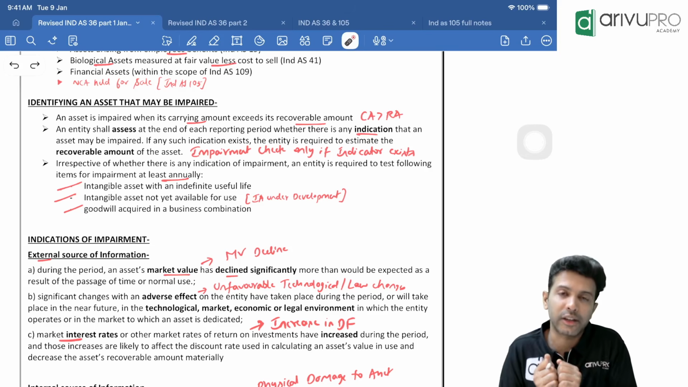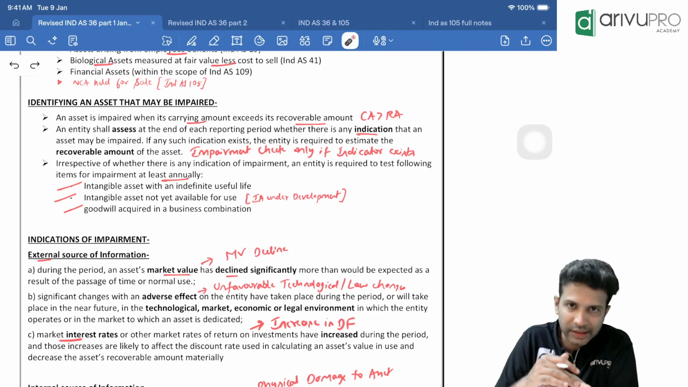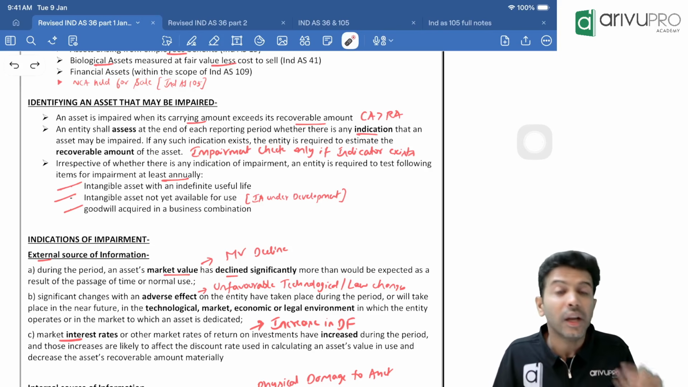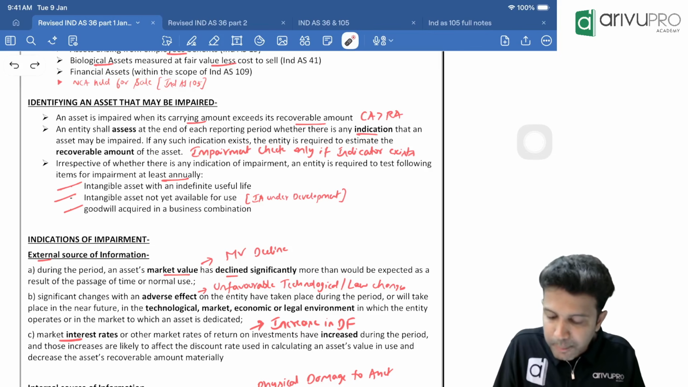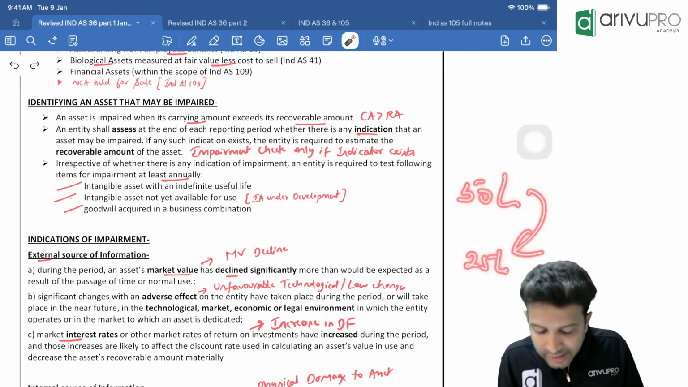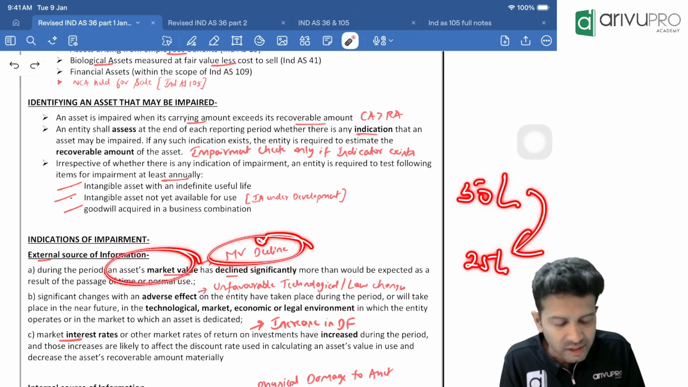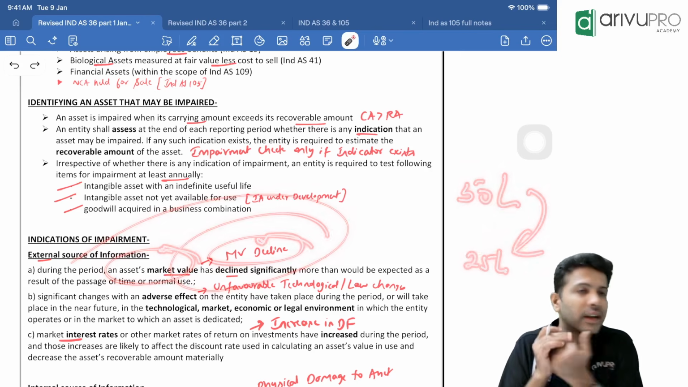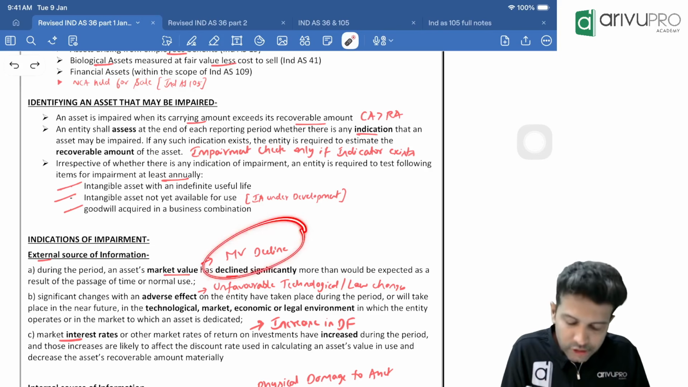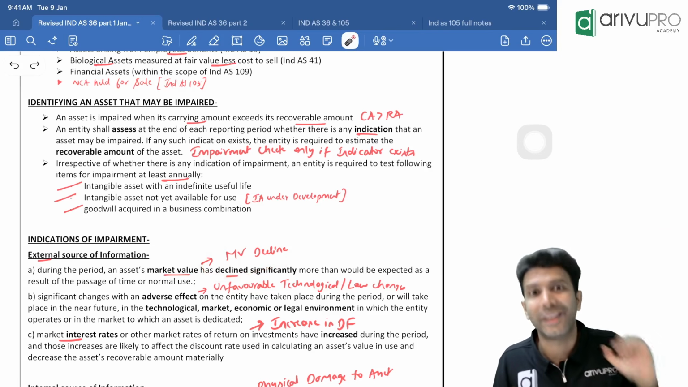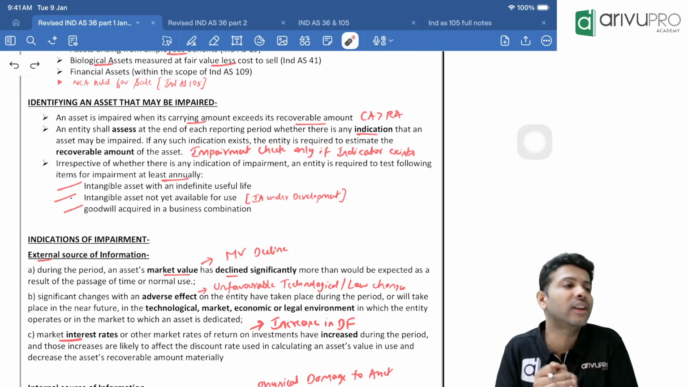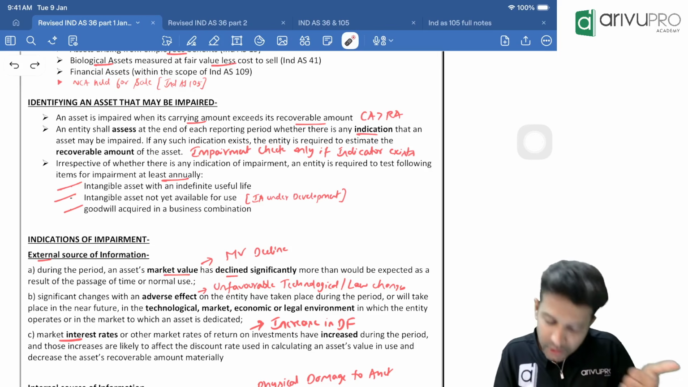So what are external indicators, sir? External indicator means those factors which are outside the entity's influence. It is outside our company's influence, like decrease in the market value of the asset. Let's say a building, we purchased for 50 lakh, its market value has become 25 lakh. So decrease in the market value of any asset is an external impairment indicator. Due to this, you need to do an impairment check. Now due to COVID, so many assets' value reduced, if you remember. So COVID was an external impairment indicator.